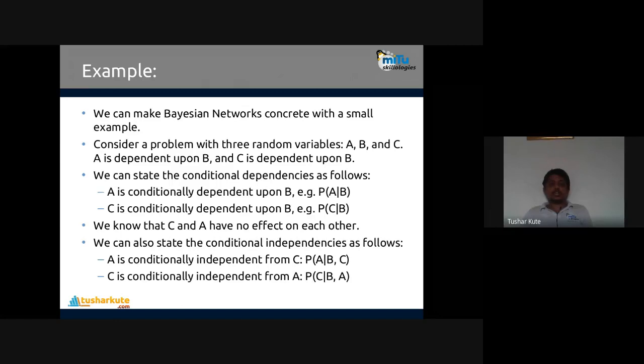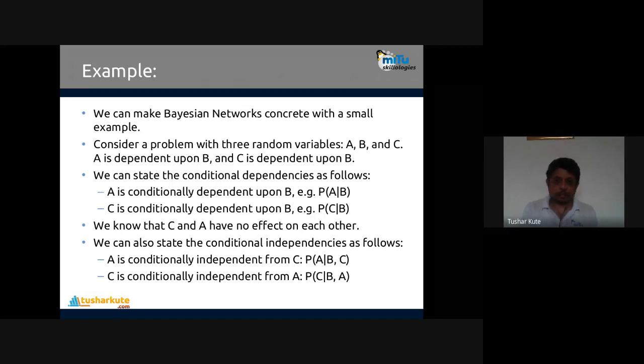So A is dependent upon B and C is dependent upon B. So we can state the conditional dependencies as follows. Like the first one I mentioned, A is conditionally dependent on B. So it's like P of A given B. Correct. Conditional dependency, the first case. Second, C is conditionally dependent on B. So P of C given B. Correct.